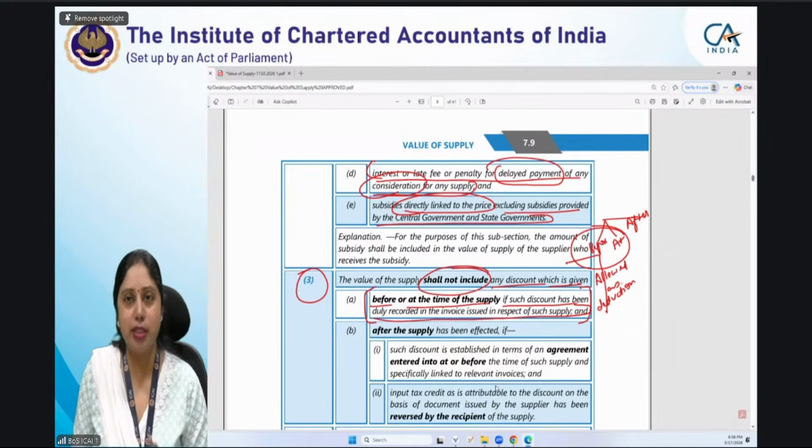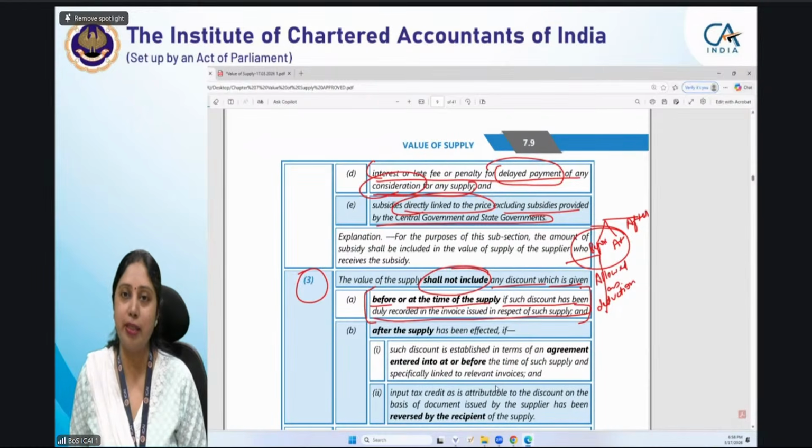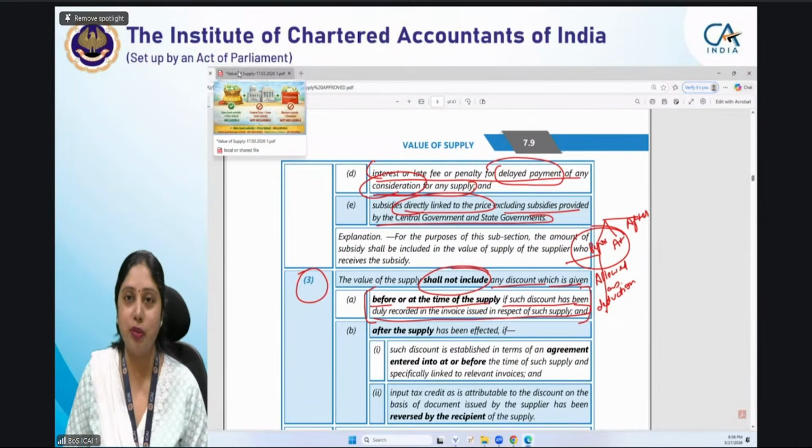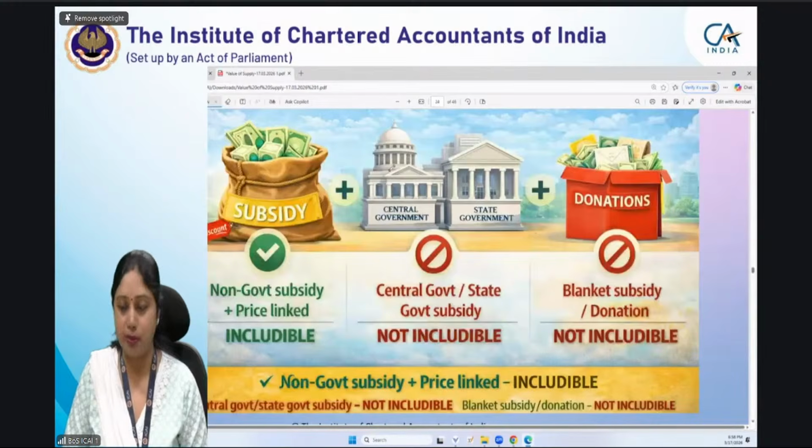Just tell me, will it be allowed as deduction or will it not be allowed as deduction? Quickly tell me in the chat box, will it be allowed as deduction or not? I want to quickly complete section 15 so that we can do some examples.